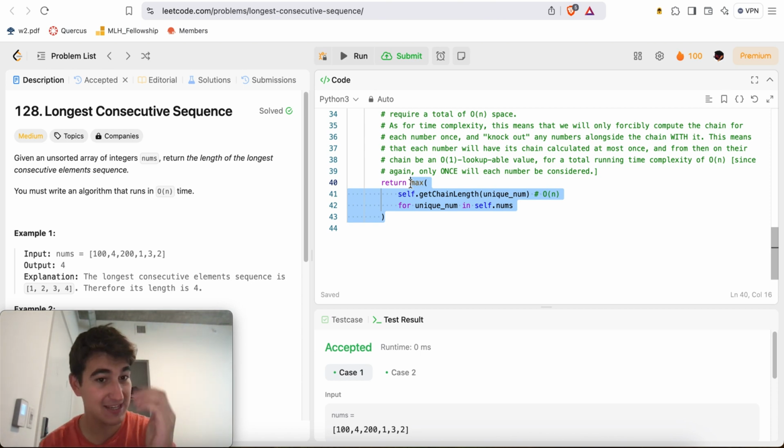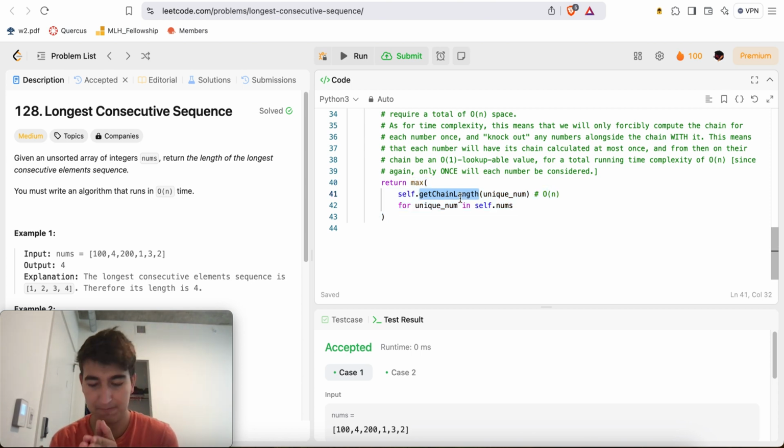Because once you realize that, for example in this example, yes, the worst case complexity from a singular call to get chain length might be O of n, but that's because in all n calls to get chain length, there will be a total of n computations in addition that are done, which could be done all in one call, but then all the other calls will be O of 1, and so on. So you always have to be aware of these types of situations where the complexity might actually be better than you think. And in this case, it is not n squared, it is O of n.